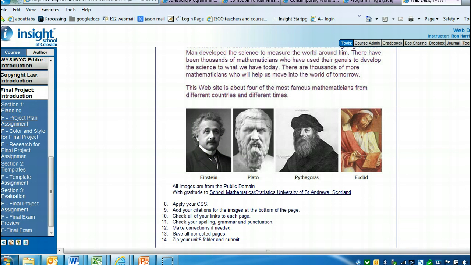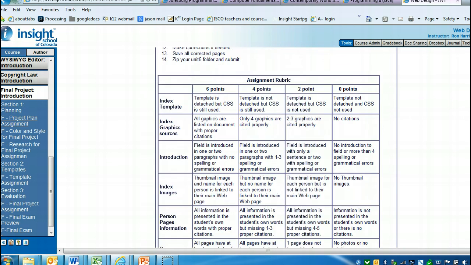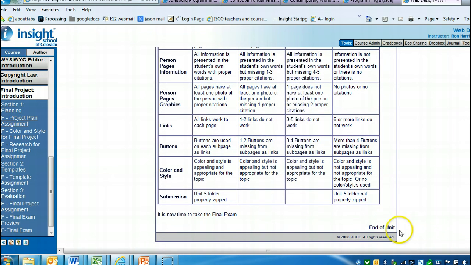And the way to do those when you're in NVU, all you do is you click on whatever you want to be the link, and at the top you'll see the thing that looks like a chain link, and that's how you make the link to the different files in your folders, the different web pages in your folders. And you submit all of the Unit 5 folder zipped, and that's it.